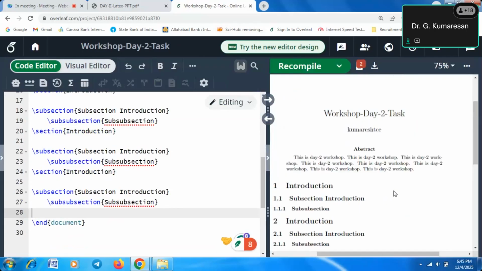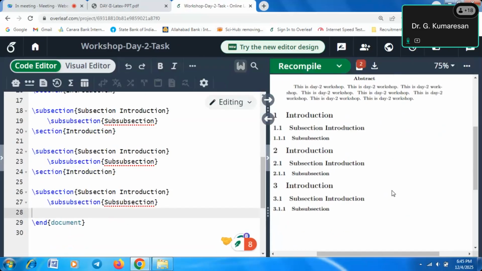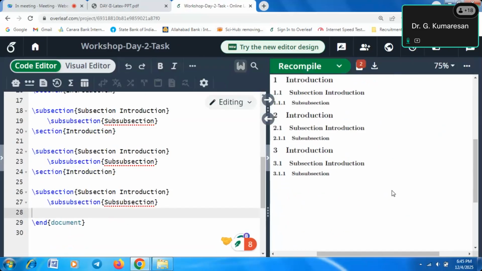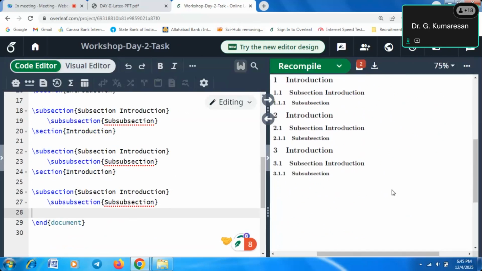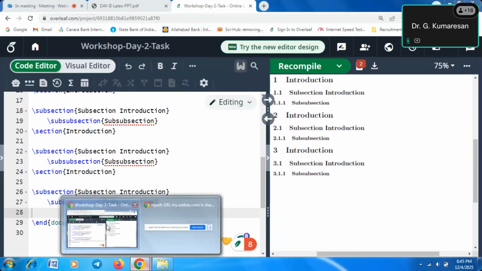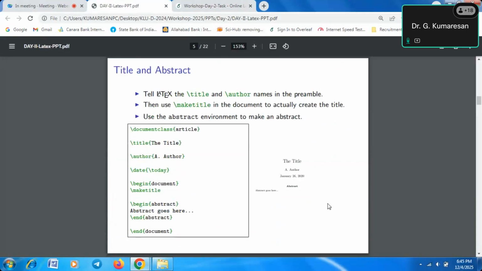Initially, article title, author name, abstract, introduction, sub-introduction, literature survey, proposed work, result analysis, conclusion. So these are all the sections. We have to apply all the sections' text, then we will get a very good article structure. This is the normal thing we have to understand about LaTeX. I hope you understand how to create a simple LaTeX structure document.